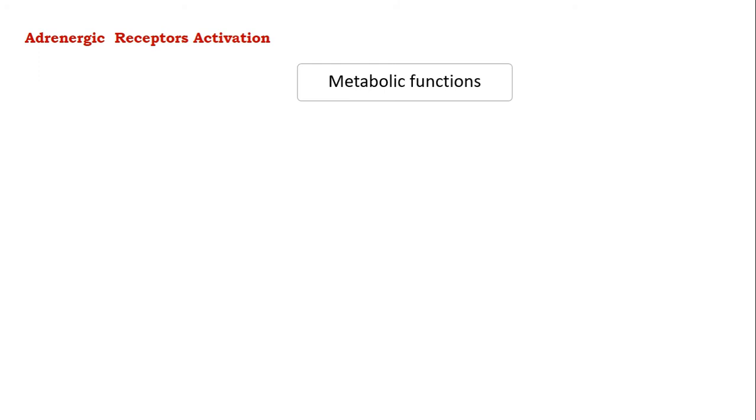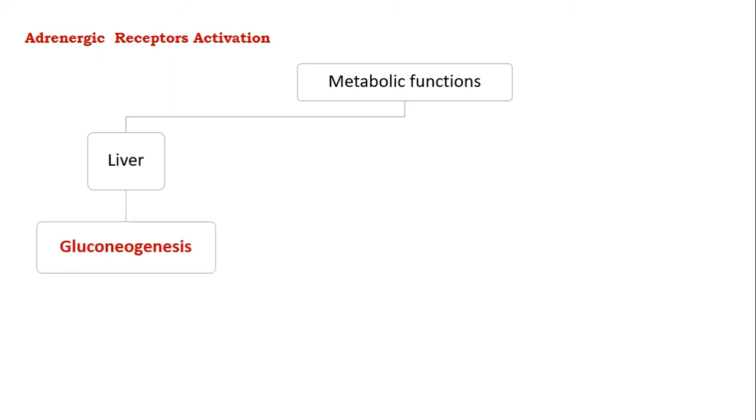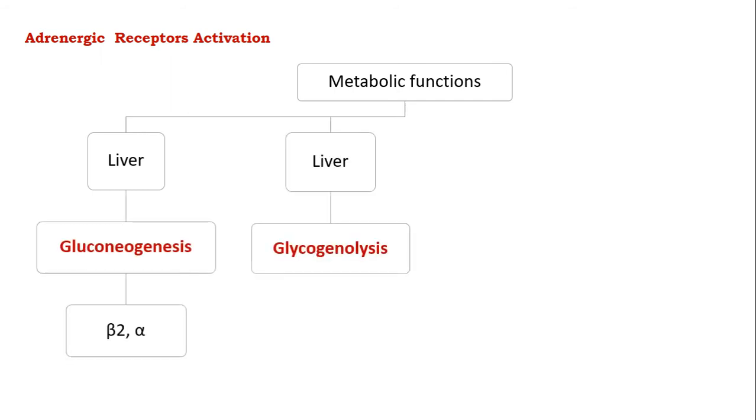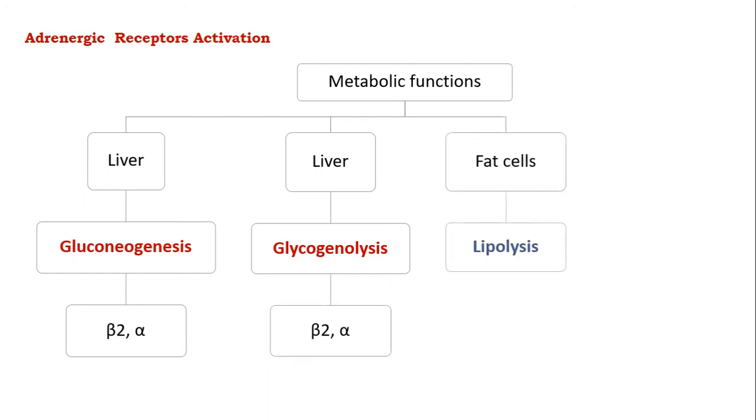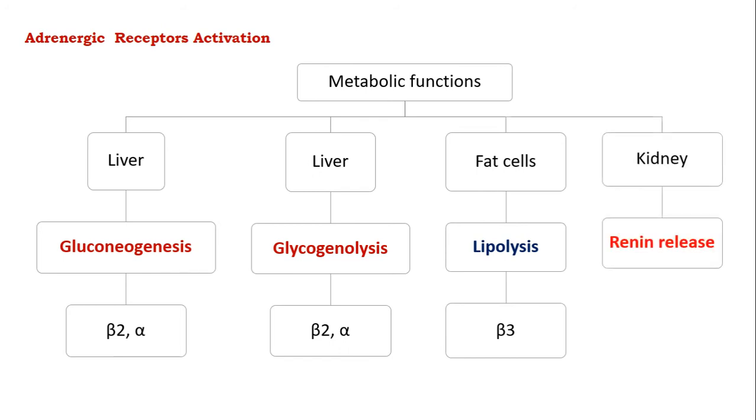Coming to the metabolic functions which are mediated by adrenergic receptor activation. So in the liver, there will be gluconeogenesis as well as the glycogenolysis, which are mediated by activation of both beta 2 as well as the alpha receptors. In the fat cells, it causes lipolysis due to the activation of beta 3 receptors, whereas in the kidney, there will be release of renin due to the activation of beta 1 receptors.